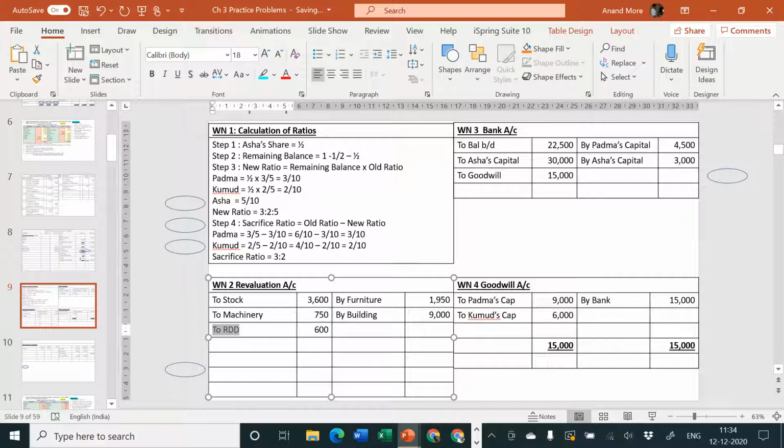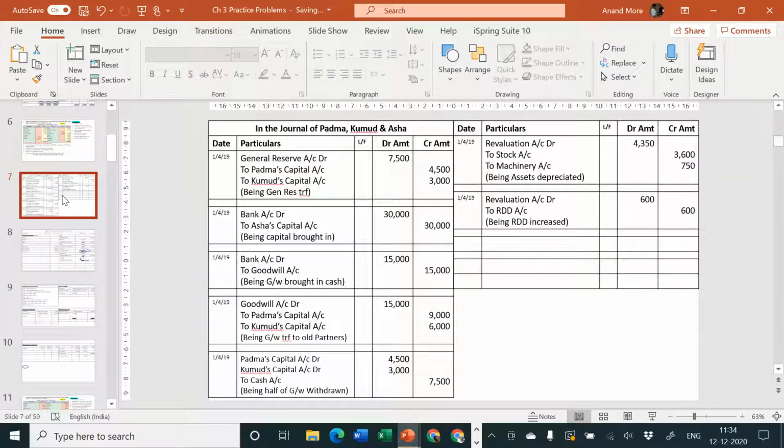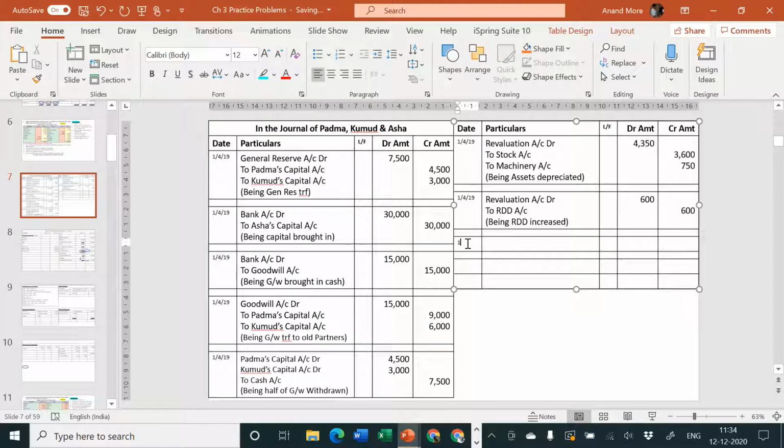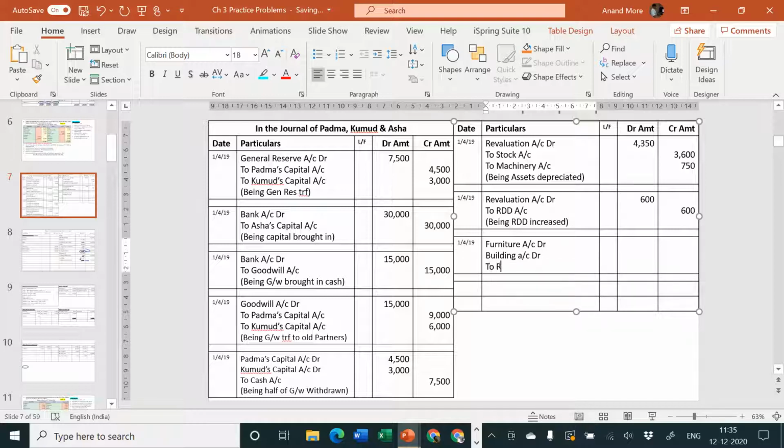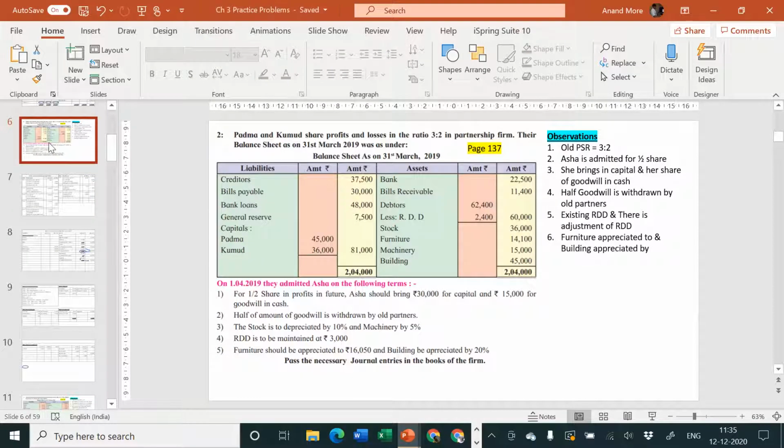Then comes the next part. Journal entries are required to be passed. Entry will be on 1/4/19. Furniture account debit because it is added. Building account debit. Revaluation account. Furniture account debit 1950. Building account debit 9000. And this is 10,950. Good. Any other adjustment? No other adjustments are there.